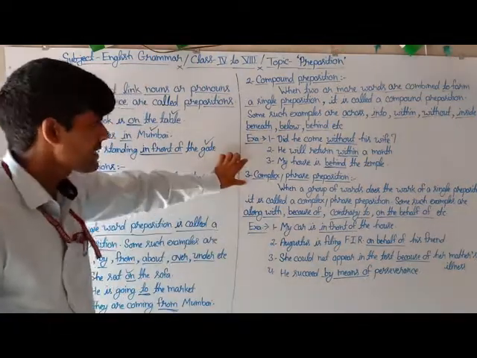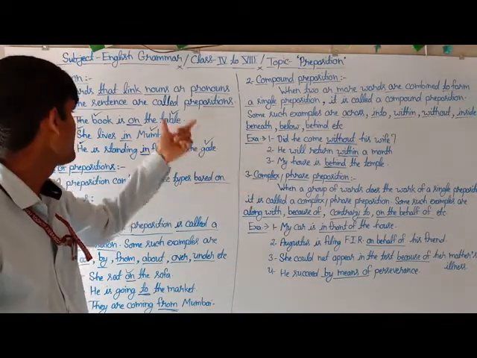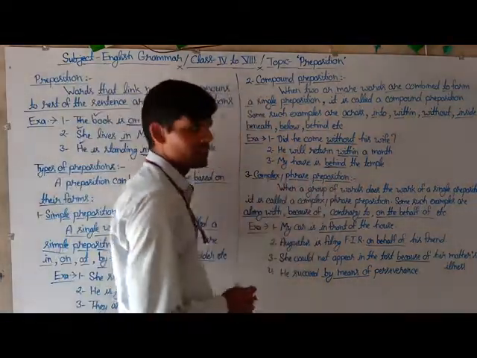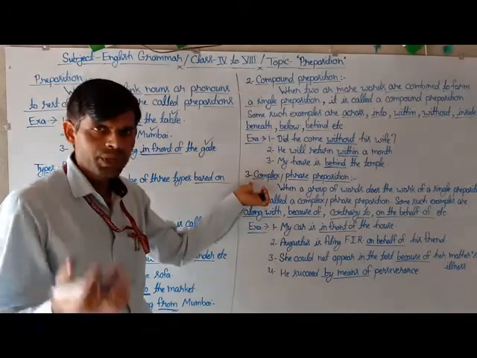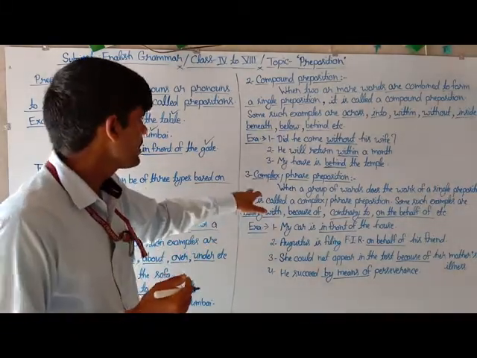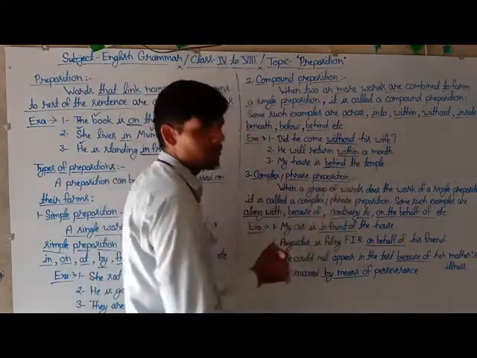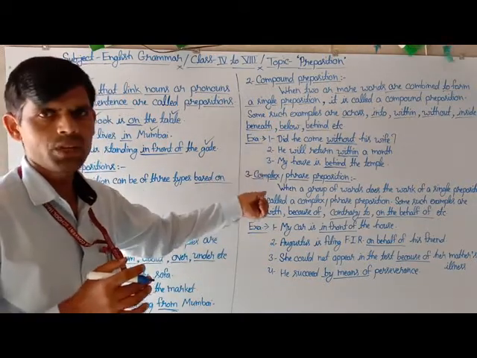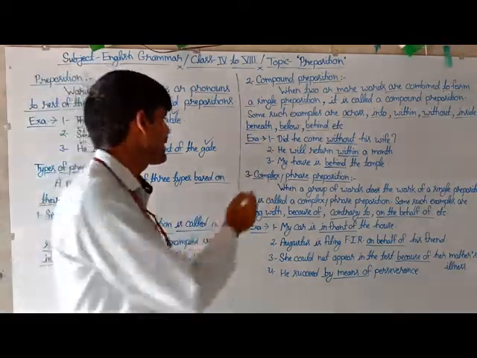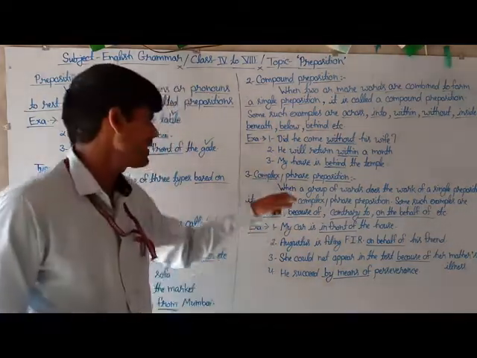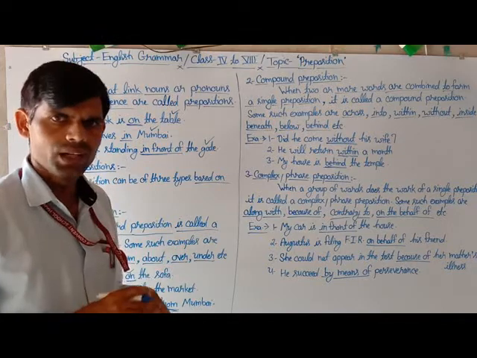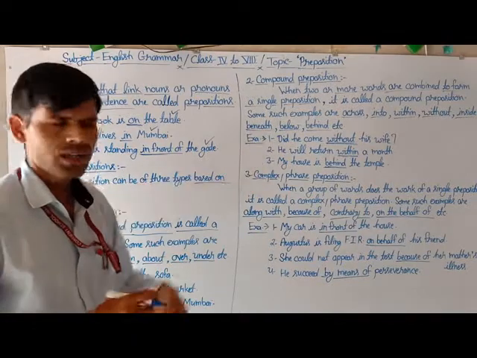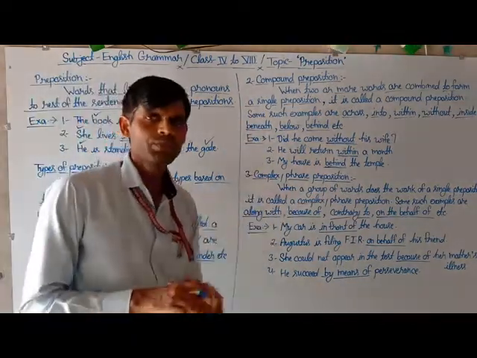And the next and last kind of the preposition based on their form is complex or phrase preposition. The third type of preposition based on their form is complex or phrase preposition. So what is the complex or phrase preposition? To know more about the expression, you have to be very careful about the detail of the same expression, and that is, when a group of words does the work of a single preposition in any sentence, this is called the complex or the phrase preposition.